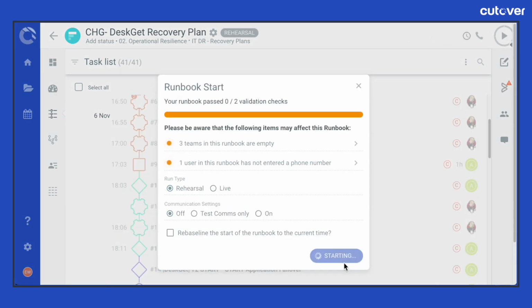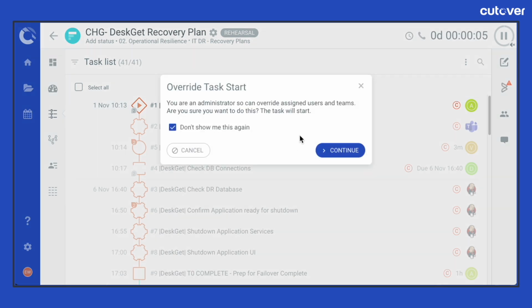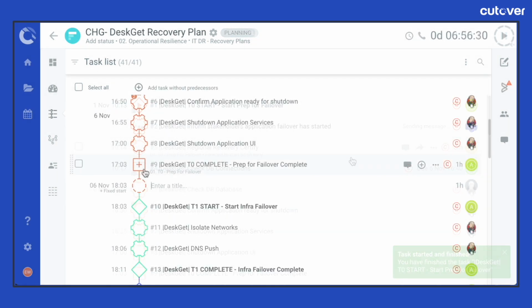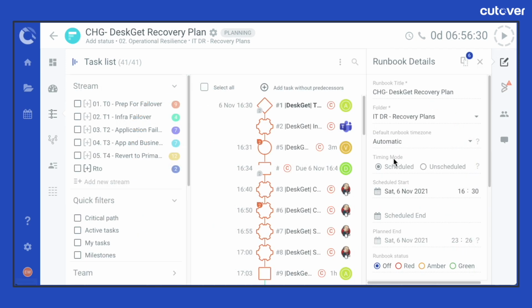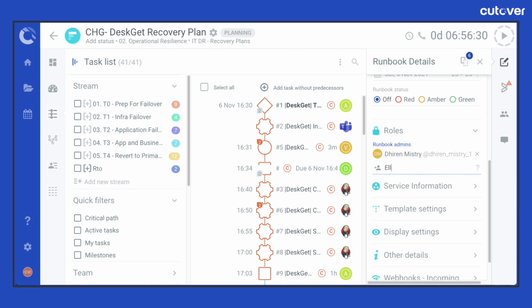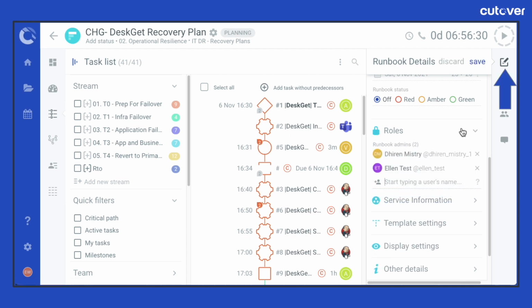A runbook creator will automatically inherit the runbook admin role when they create a runbook, and typically adds additional runbook admins to allow others to collaborate on the edit and the execution of that runbook. You can find the runbook admin settings by going to the runbook settings, then the roles section under the runbook details panel of a given runbook.